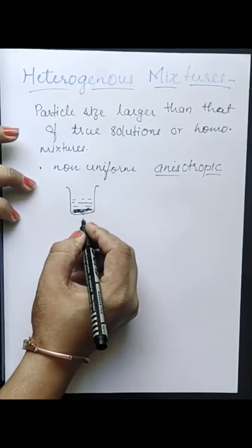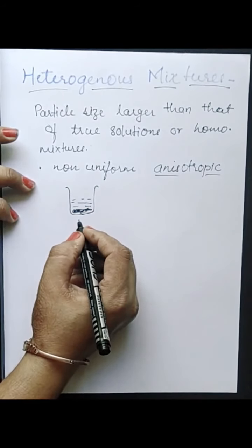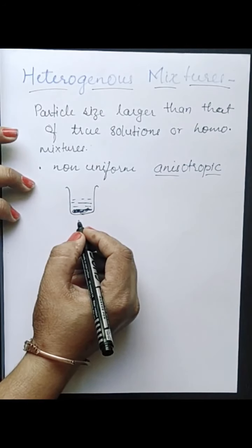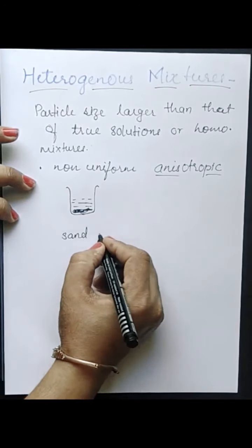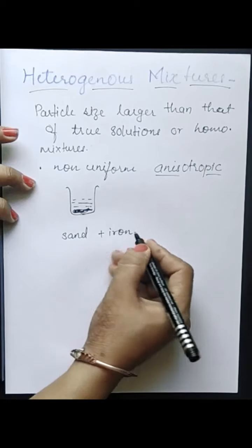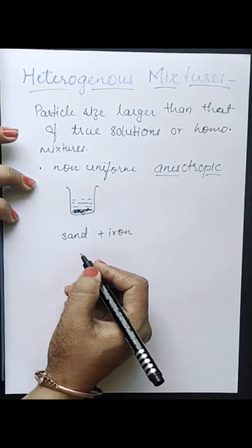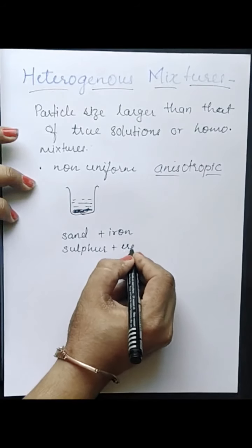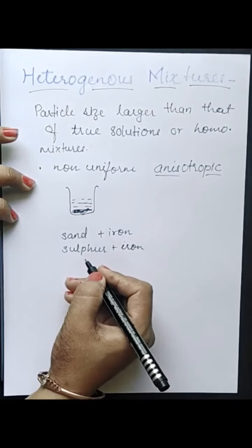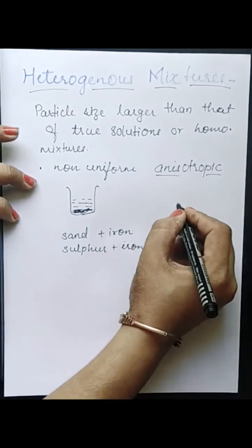We can see the two phases separately because the particles are larger. They don't have a single phase; they may have two or more different phases. For example, if you mix sand and iron dust, we can see iron separately and sand separately. If sulfur powder and iron particles are mixed, we can see them separately. Take milk.